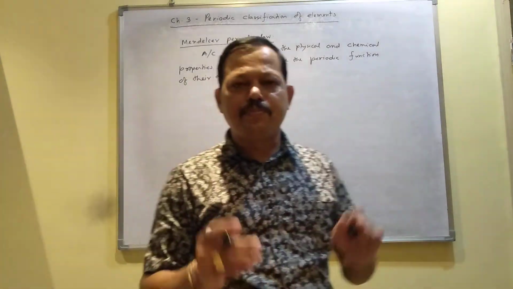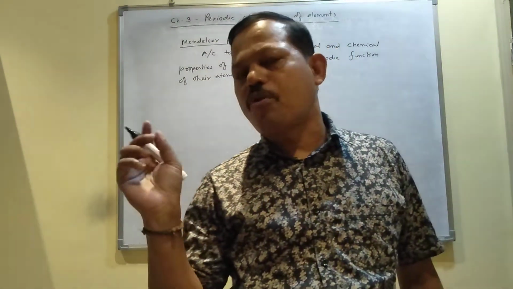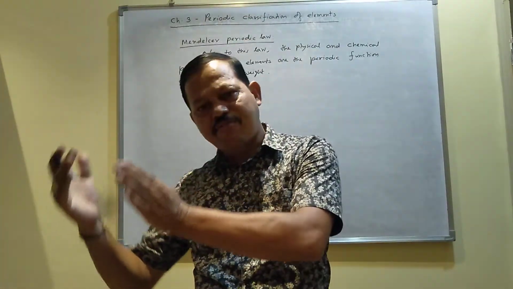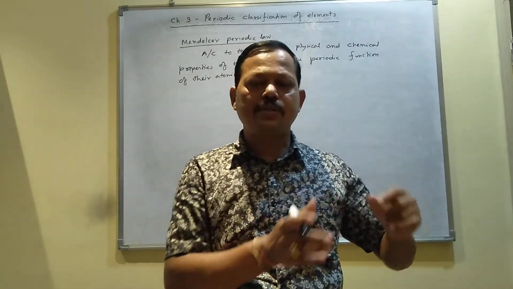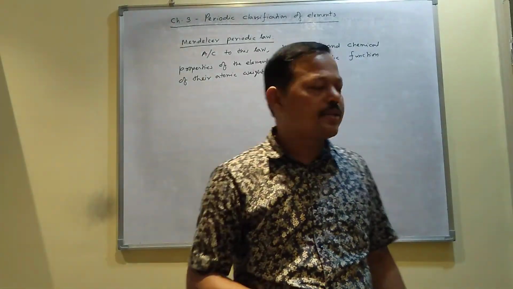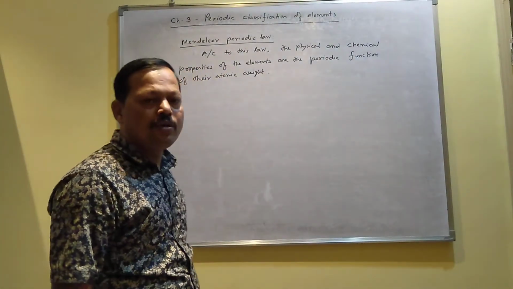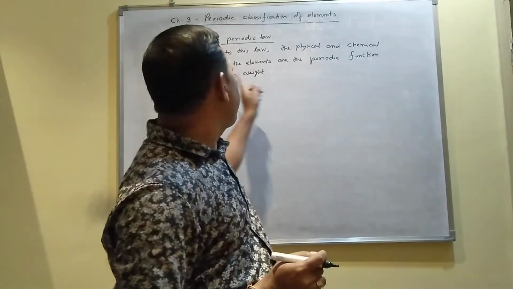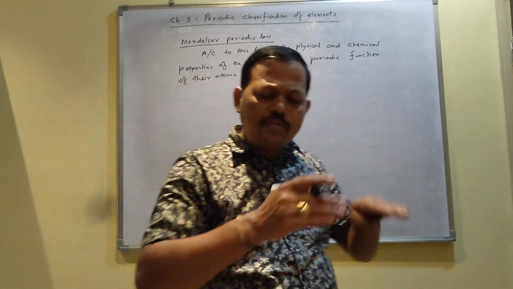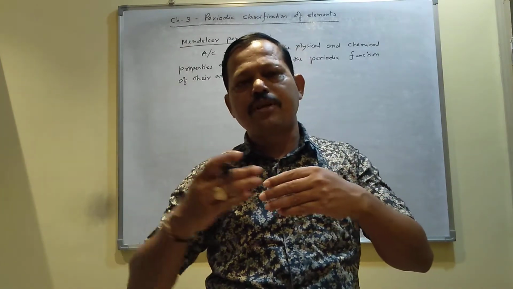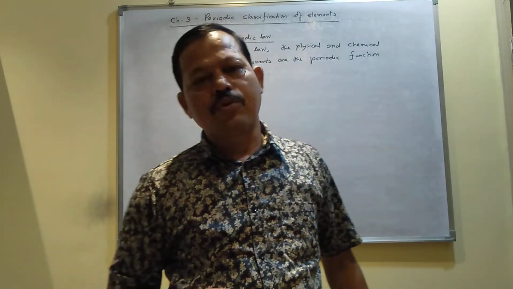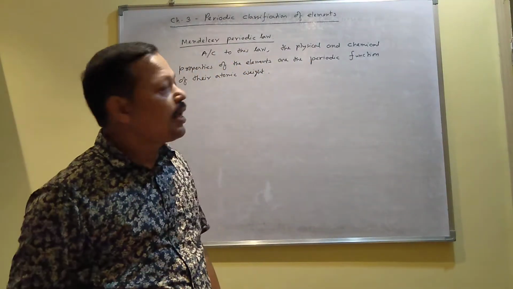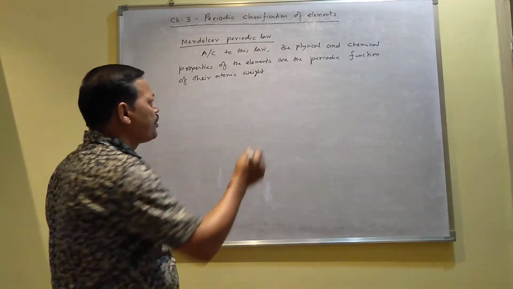Mendeleev made the periodic table based on the atomic mass of the elements. The atom whose atomic mass is lowest is placed first, after that the next higher atomic mass. He arranged the elements like this, and that is why, according to this law, the physical and chemical properties of the elements are the periodic function of their atomic masses. As the atomic mass goes on increasing, the property of the element also goes on changing. This property may be either physical or chemical.